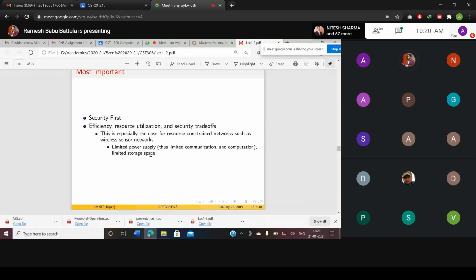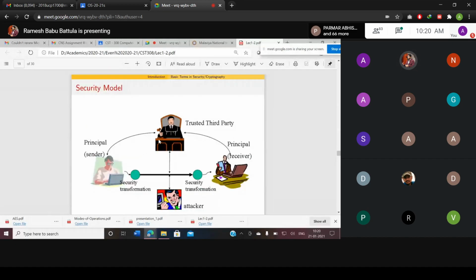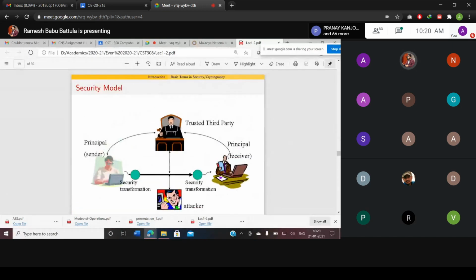Are you clear? So now what is important for us? Security is important. The rest we will think about next. How is a security model there? I think most of you understand how a security model works.